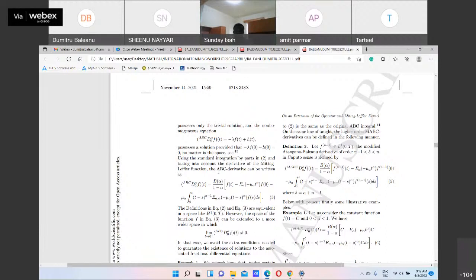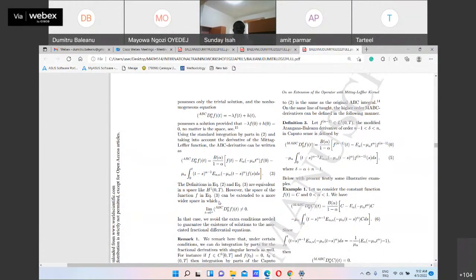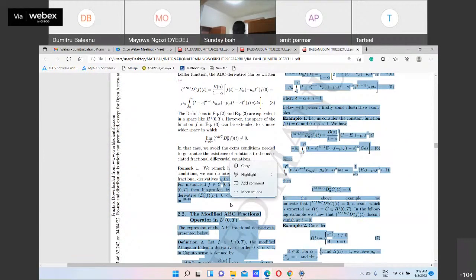So now we define the new operator in this way. You see these two operators, the old one and the new one, are related, but the kernels here are singular. For this type of operator, we can initialize it for any values, and there is no problem when t goes to 0, but the space of function is L1. So we call this modified ABC, and we have the properties.